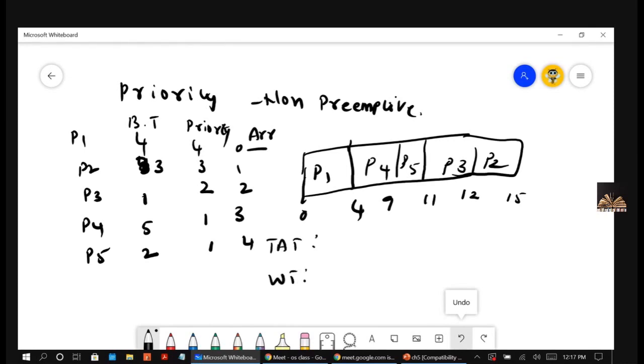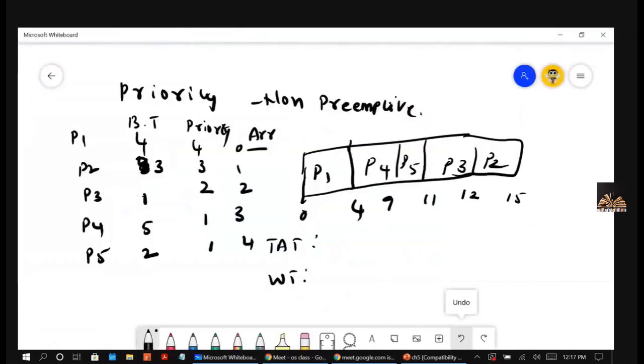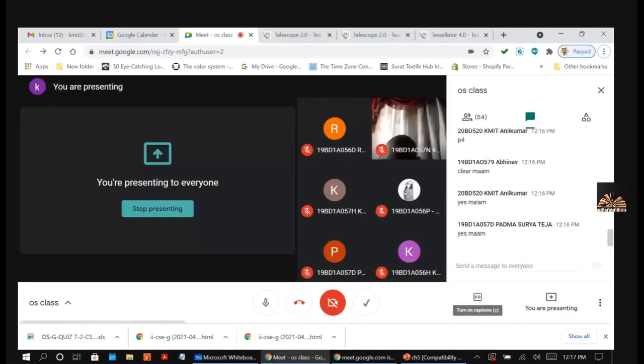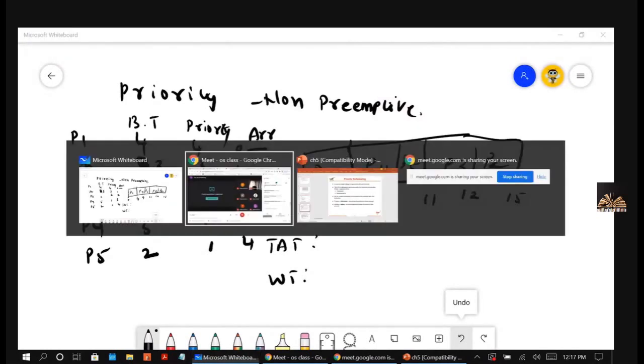Here arrival times are given, so be careful. Consider the arrival times and let me know the answers. Tell me what is the average and what is the total turnaround time. Have you taken these values in your running notes?